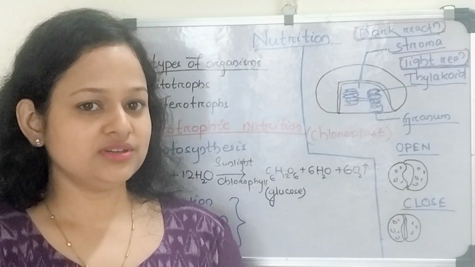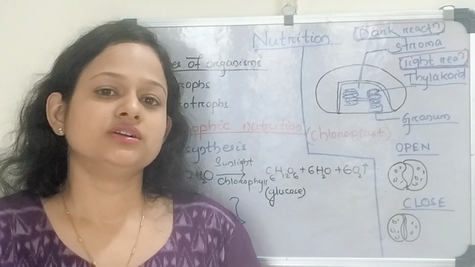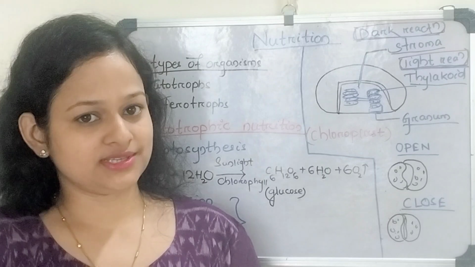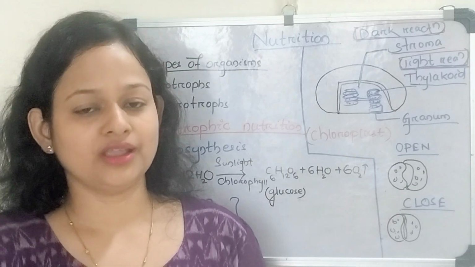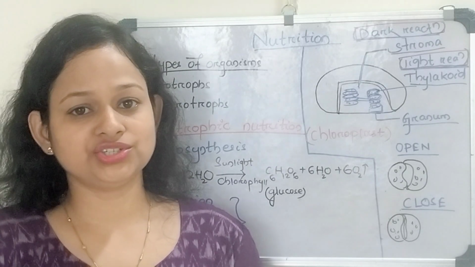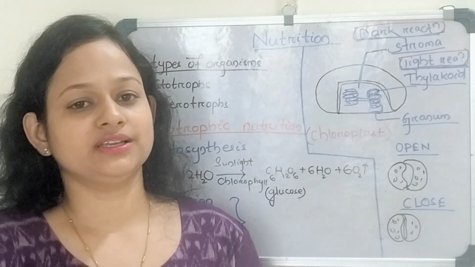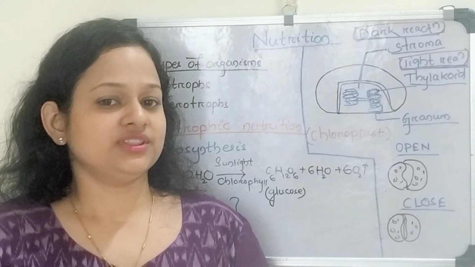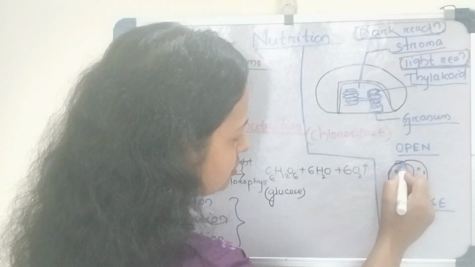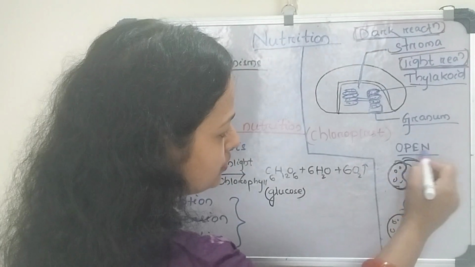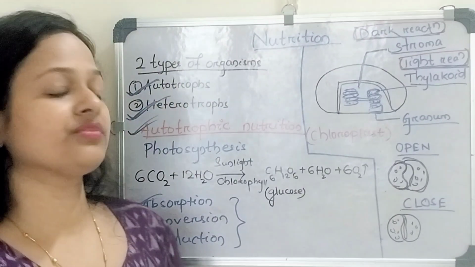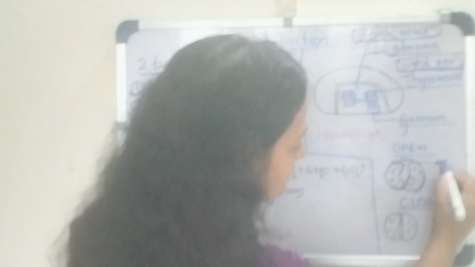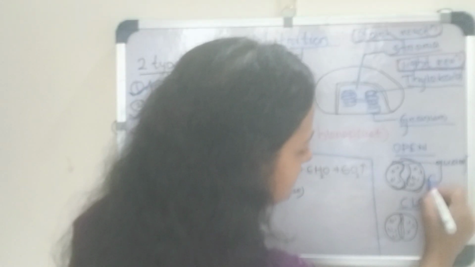Okay, then comes the carbon dioxide. The plant gets its carbon dioxide from the atmosphere through a passage known as stomata, and the stomata is not open every time. It gets closed when there is no need of carbon dioxide. So this is the structure of stomata. This is the open stomata and this is the closed stomata, and the stomata is guarded by the guard cells.